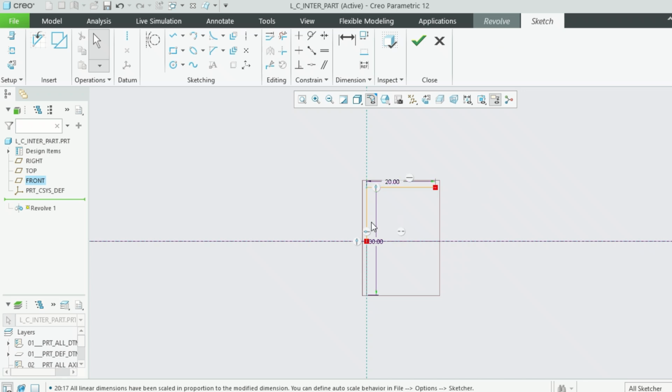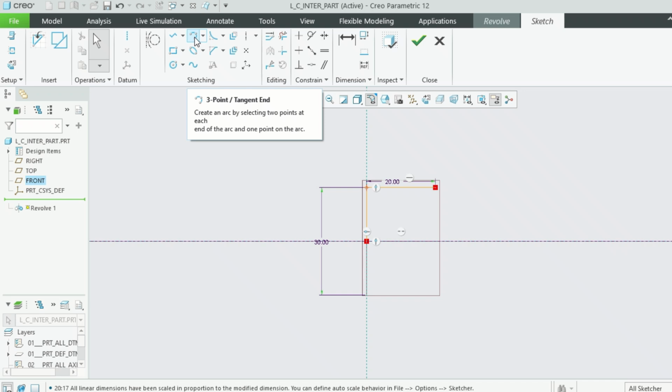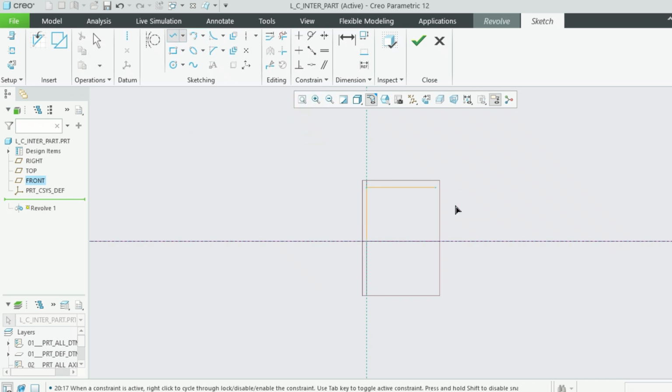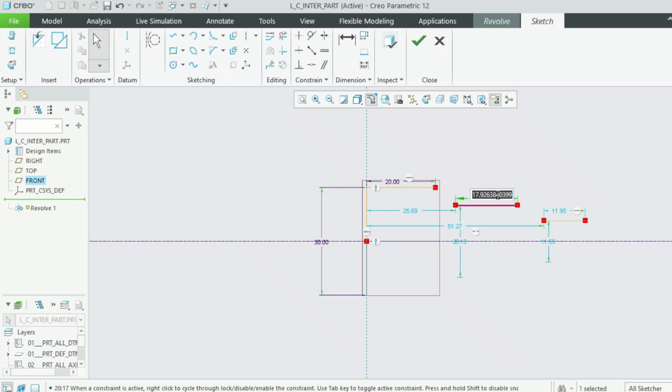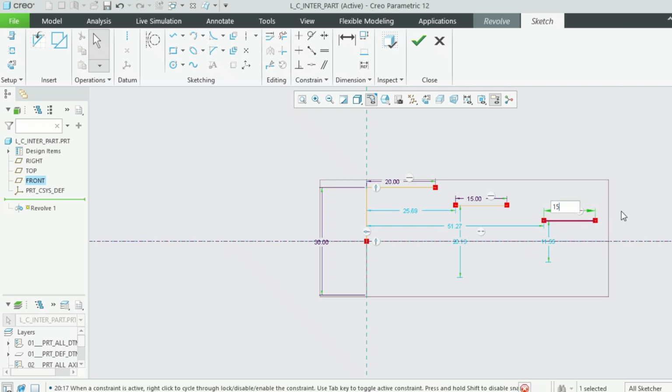Now let us continue with the next one, an arc, but let us continue with the line with a gap somewhere, and end it. Another arc, let's create somewhere here and end it. This length is 15 mm, and this one is again 15 mm, and this is 15 mm.